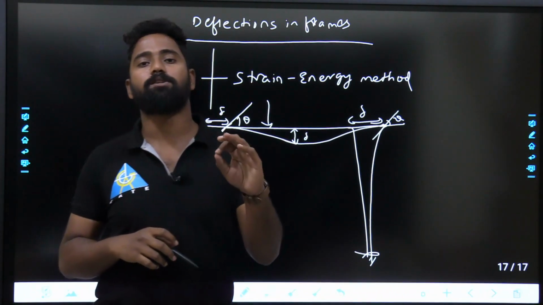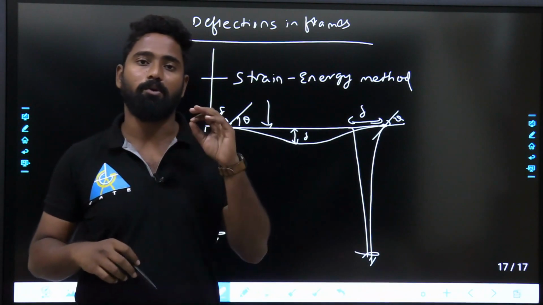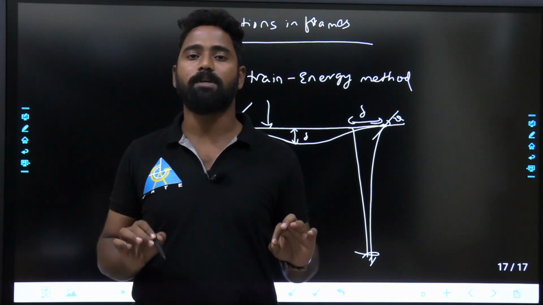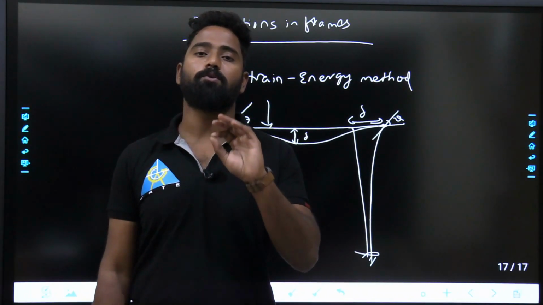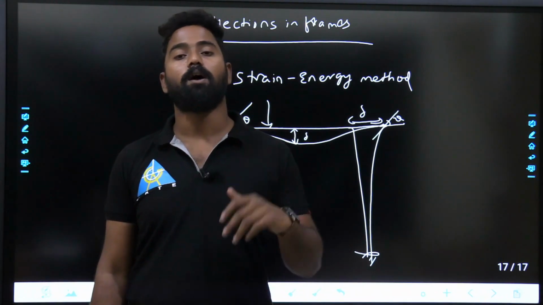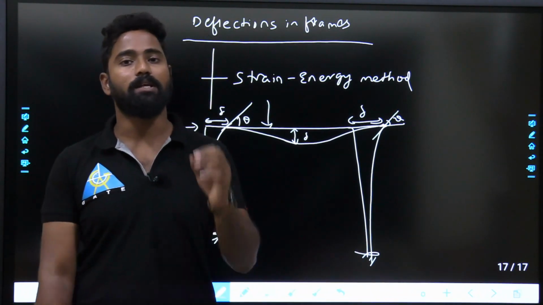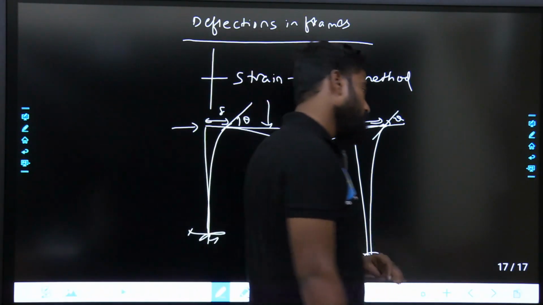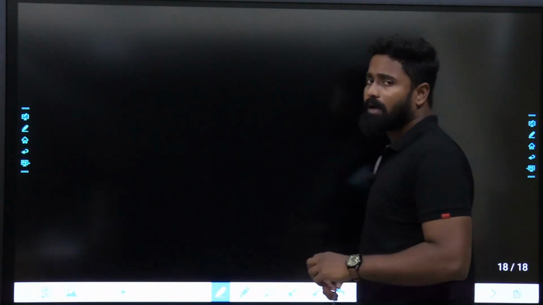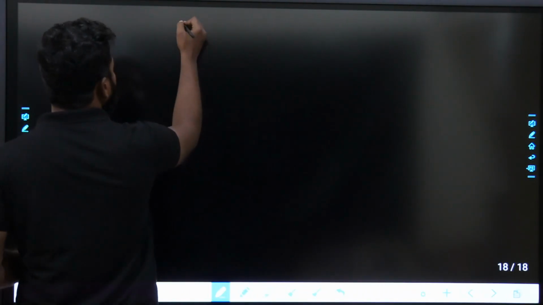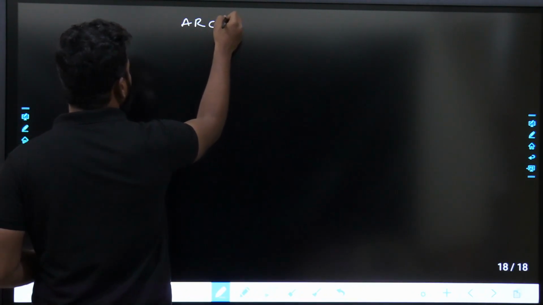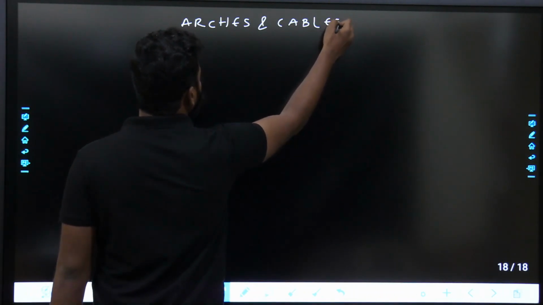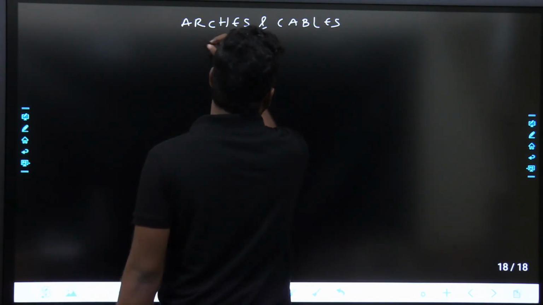If you have thorough idea in structural analysis, strength of materials, you can easily score better marks in RCC and steel. If you are good with all these 4 subjects, minimum easily you can score 200 to 220 marks in engineering services first paper, and in GATE you can easily score minimum 15 to 16 marks. Remember, 4 subjects, decent amount of marks. And after this, the next one would be arches and cables.